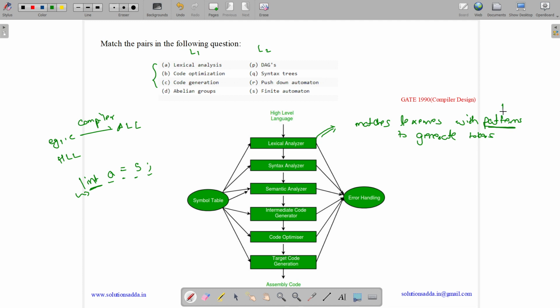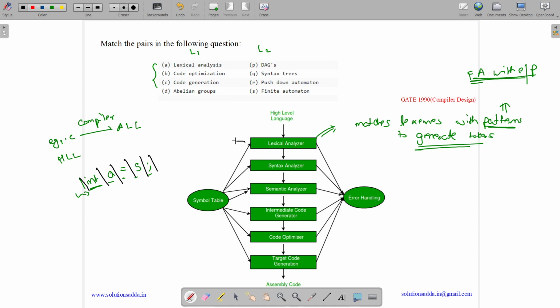And how does it do this pattern matching? It does this pattern matching using finite automata with outputs. So these have the patterns. It matches the lexemes with patterns using finite automata to generate the tokens. And what are tokens? Int is a token, a is a token, equal to is a token, 5 is a token, and semicolon is a token.